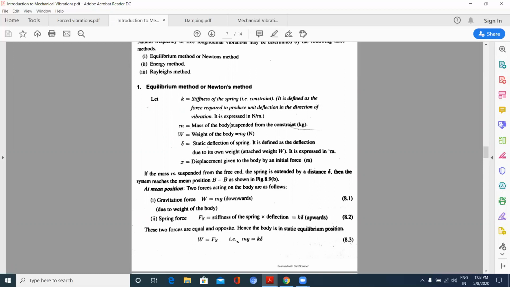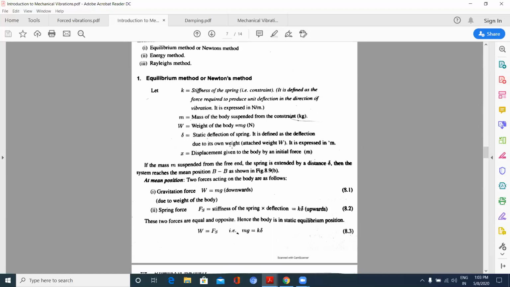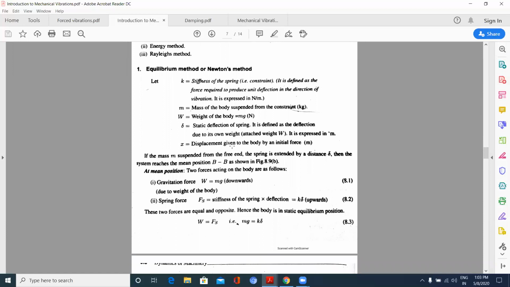And small m is the mass of the body suspended, and W is the weight of the body, that is small m into g, gravitational acceleration. Delta is the static deflection of the spring. Okay, that is nothing but due to its own weight, it is being displaced. That is known as the static deflection. And x is the displacement given to the body by an initial force. Okay?